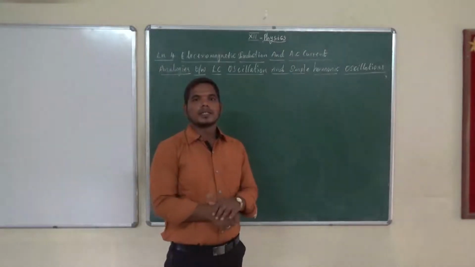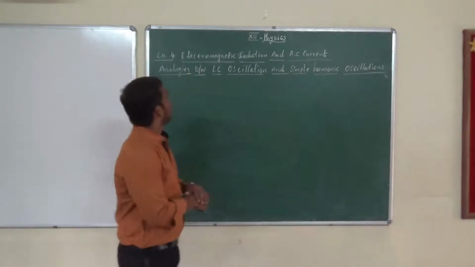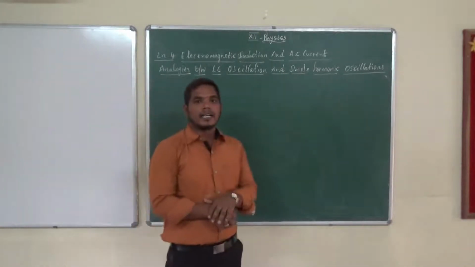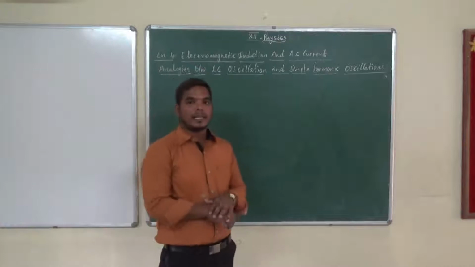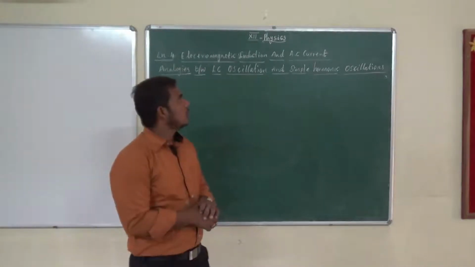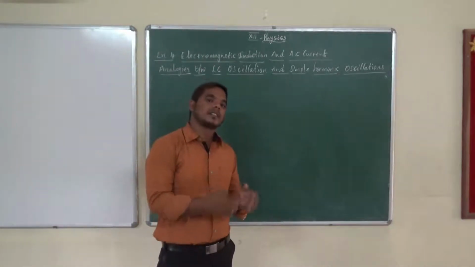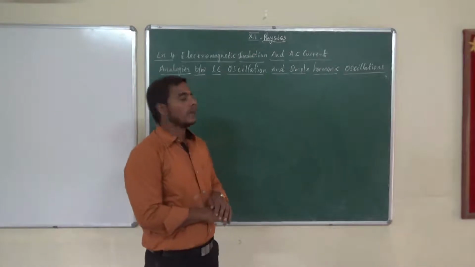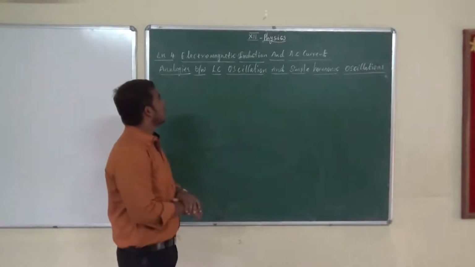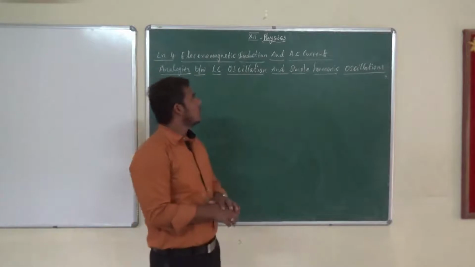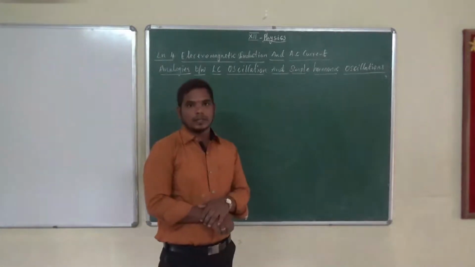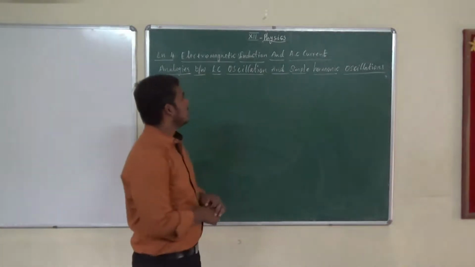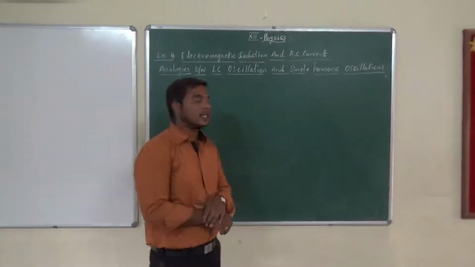Today we are going to discuss lesson number 4, electromagnetic induction and alternating current. The first part we have completed, am I correct? We are going to discuss now the second part. In that second part we have discussed a number of topics. Today we are going to discuss analogies between LC oscillation and simple harmonic oscillation.